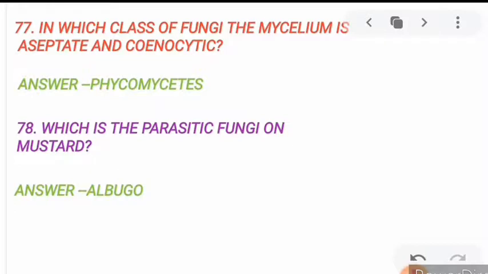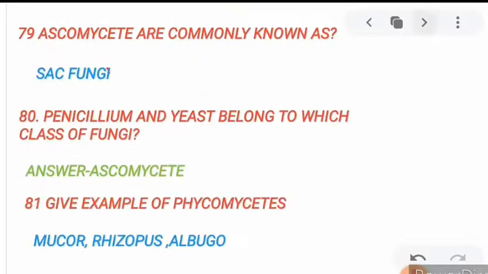77. In which class of fungi is the mycelium aseptate and coenocytic? Phycomycetes. Only in Phycomycetes is it aseptate and coenocytic, but in other classes of fungi the mycelium is septate. Just remember. Which is the parasitic fungus on mustard? The parasitic fungus on mustard is Albugo. Now move to the next.